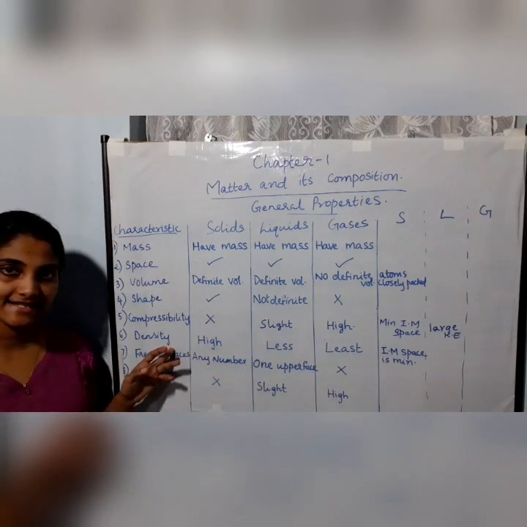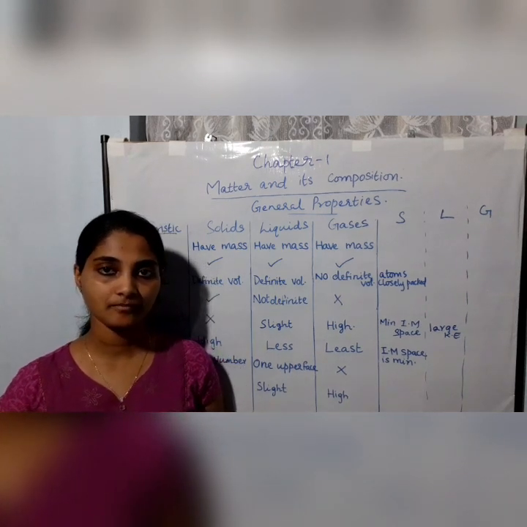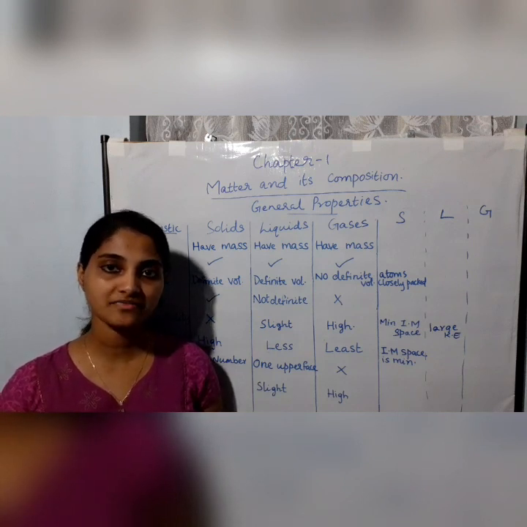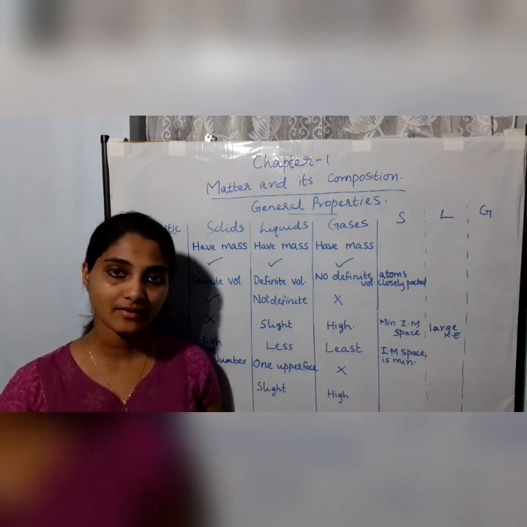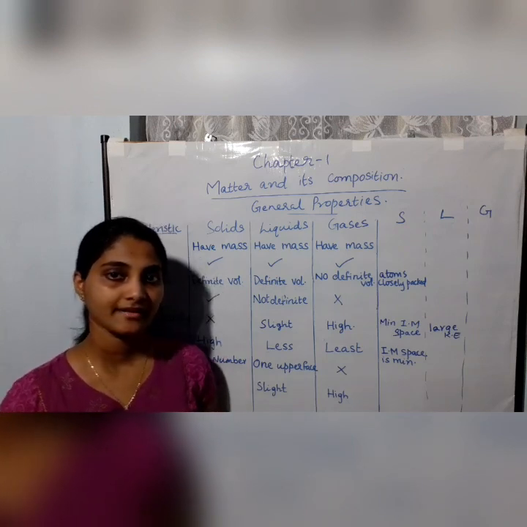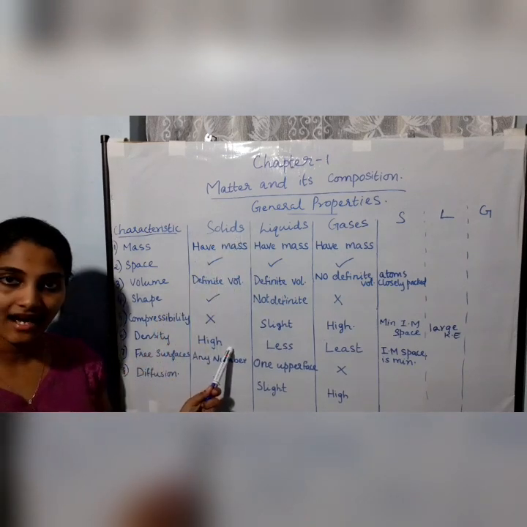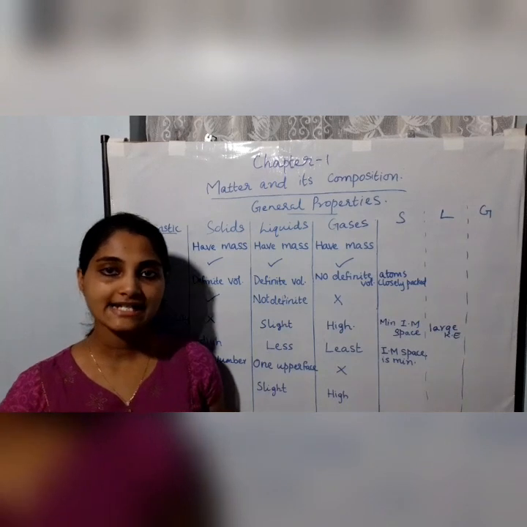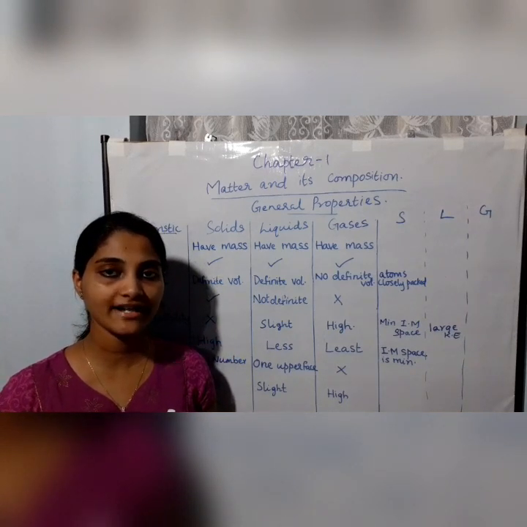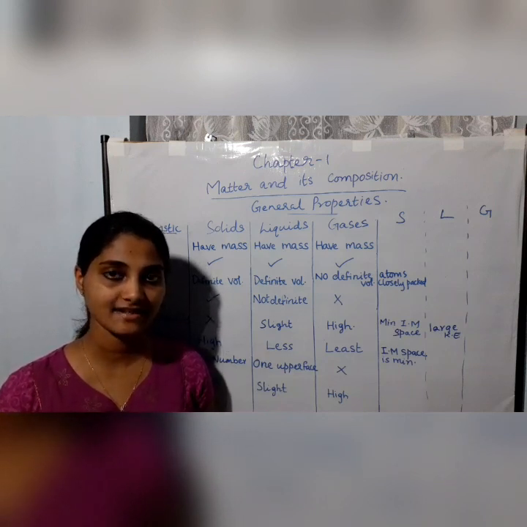Now let us see density. Density is nothing but mass per unit volume, or in other words, it is the space that is occupied by an object in relation to the weight of the matter that is present in the object. Let us see what it is. Density of solids is very high. All the atoms or molecules are very closely packed. The intermolecular force of attraction is very high and the intermolecular space is very less.